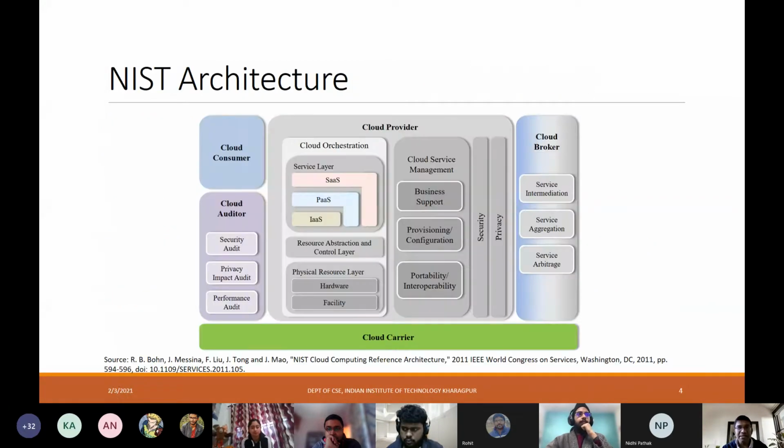Okay, so this is how this NIST architecture looks like. You have these broad different components, for example, the cloud consumer, cloud provider, then you have the cloud broker, cloud auditor, and the cloud carrier, right? Each of these again has its own different subcomponents, which we are going to cover individually.